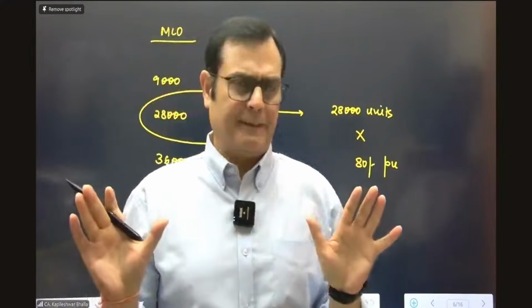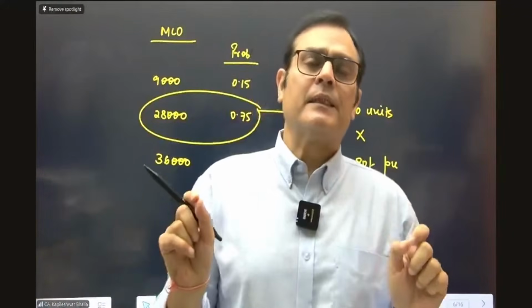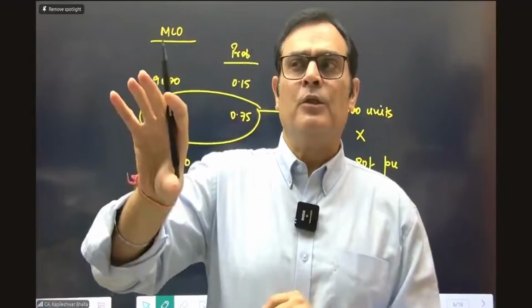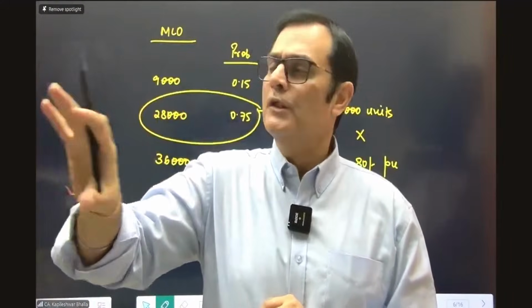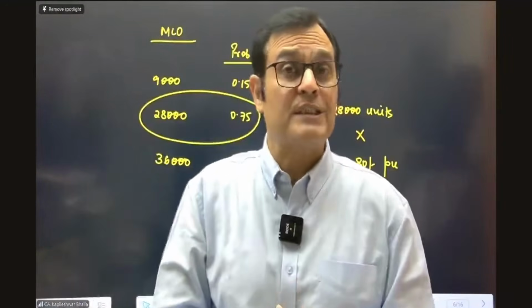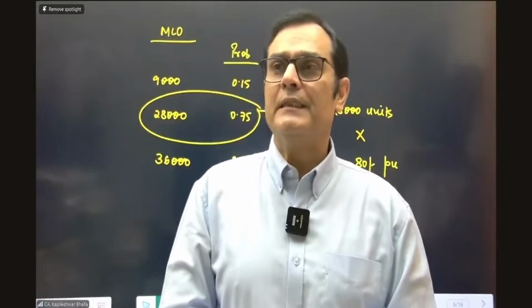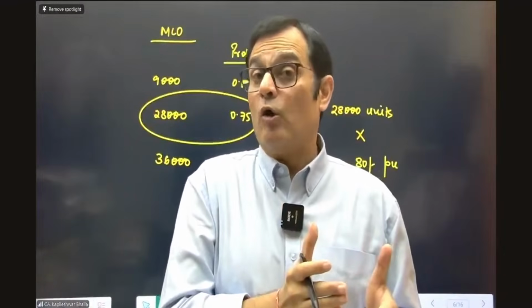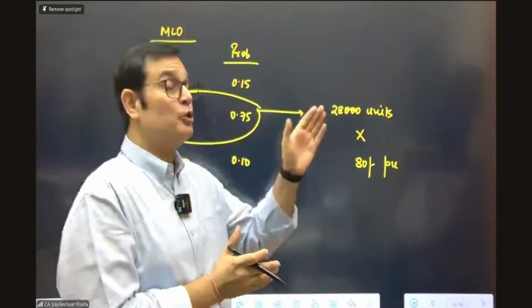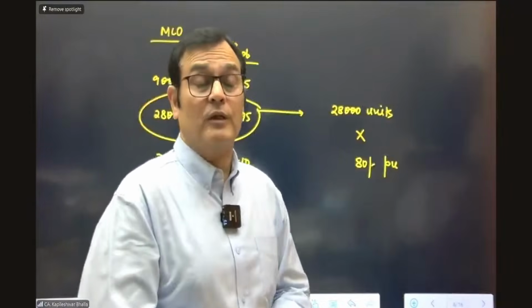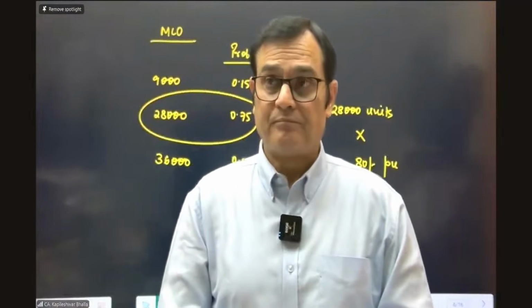But I think both are correct. Because considering the concept of most likely outcome, you're looking at the outcome which has got highest probability of outcome. So even if you say 28,000 units, it is correct at the rate of 80. Though it was also given that an alternative, instead of taking 28,000 units, you'll end up taking 25,950, which we have worked out on the basis of EVM.